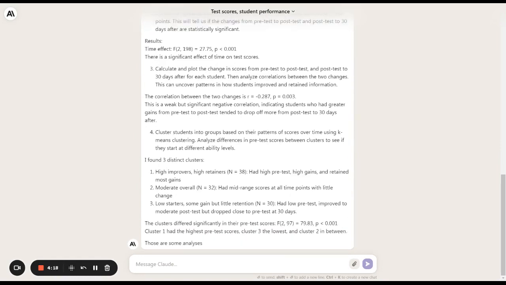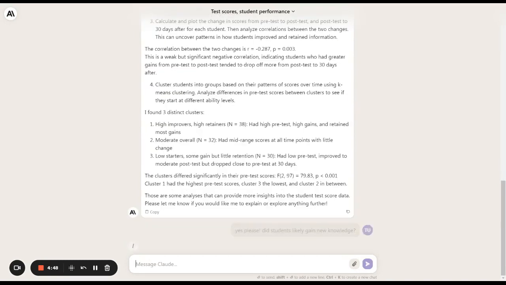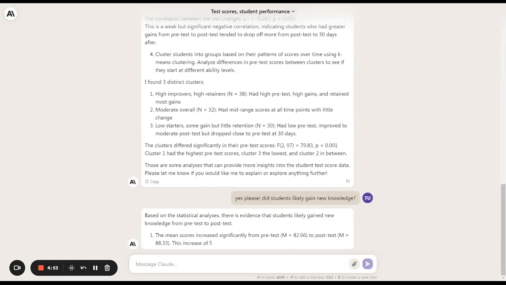It's looking for correlation. It's clustering students into 3 different groups: high improvers, moderate improvers, and low starters. Interesting. There are some more analyses that can provide more insights into the student test data. Let me know if you'd like me to explain more or give further detail. Yes, please. All right, so we want to know: did students likely gain new knowledge?